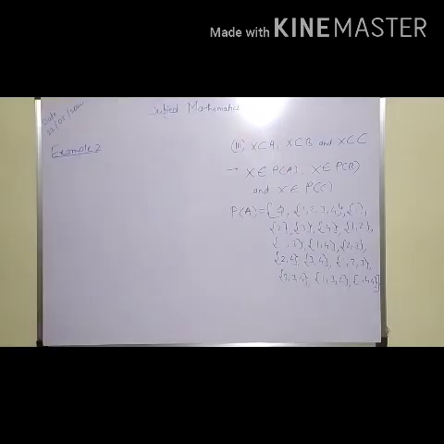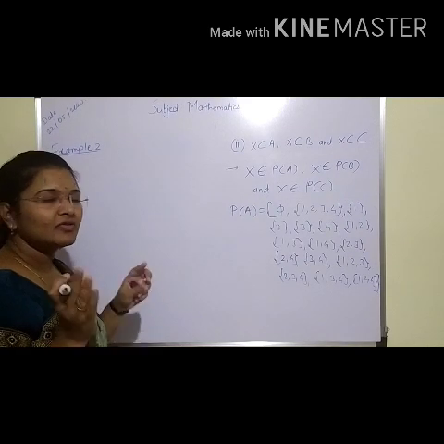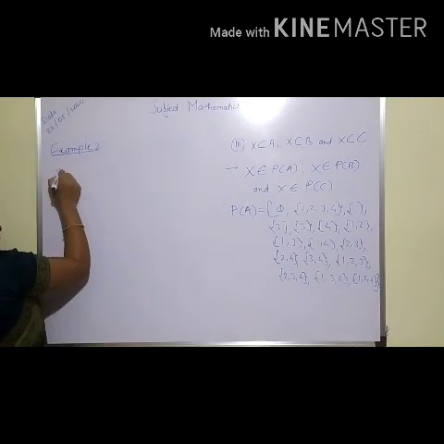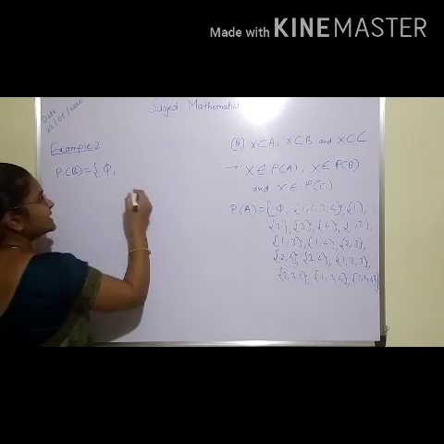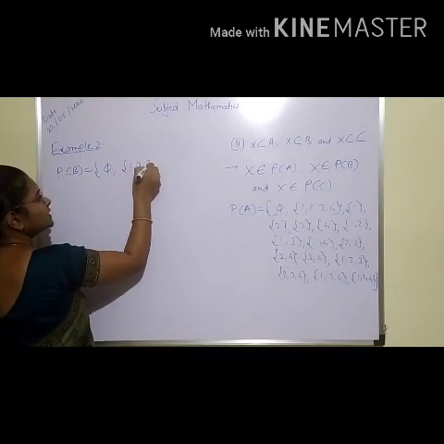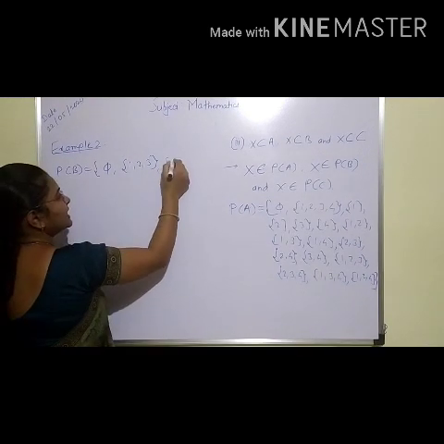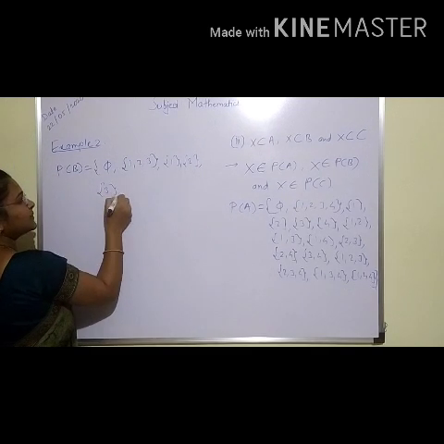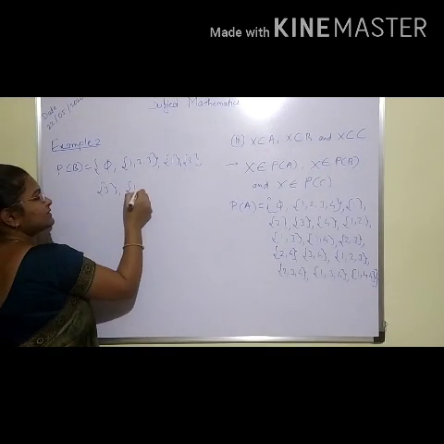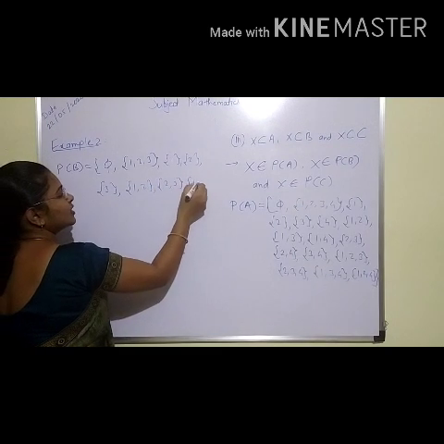Now the power set of B will contain empty set, itself B, that is 1, 2, 3. B is having elements 1, 2, 3. Then singleton 1, singleton 2, singleton 3. Okay. Then pairs 1, 2, 2, 3, and the last one 1, 3.